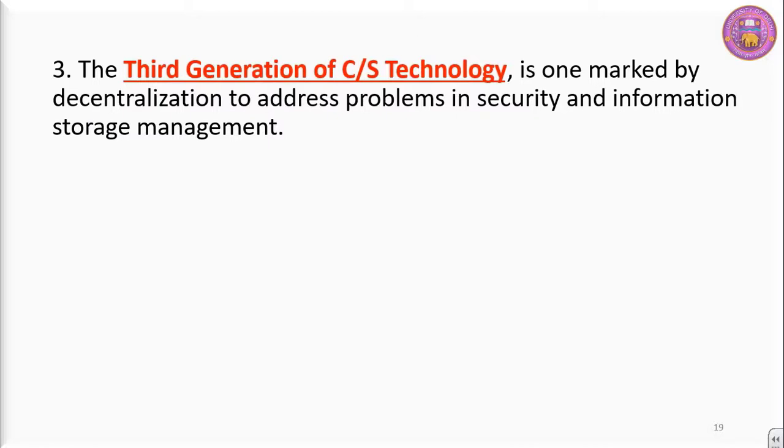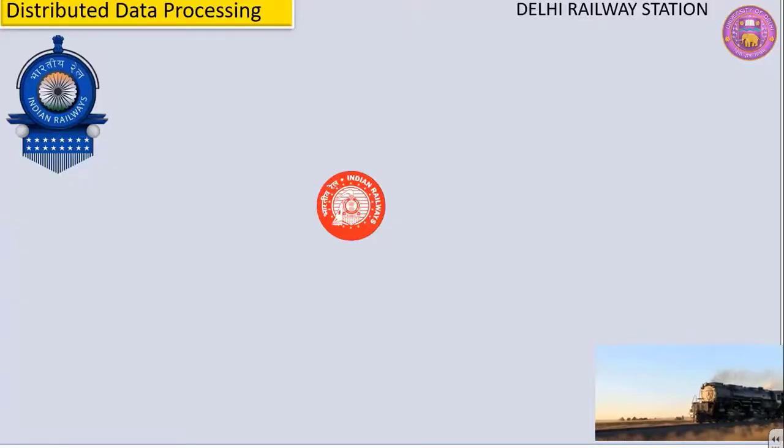The third generation of client-server technology is one marked by decentralization to address problems in security and information storage management. In order to understand the functioning of the third generation of client-server technology, we will take up one example of Indian Railways. Here we will talk about distributed data processing, and we will take up the example of Delhi railway station.